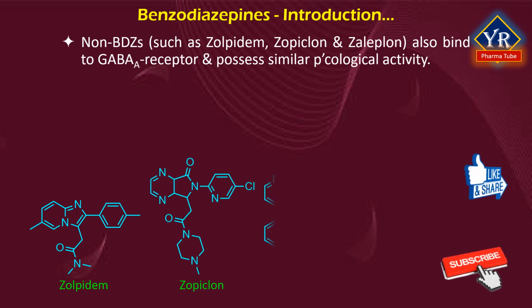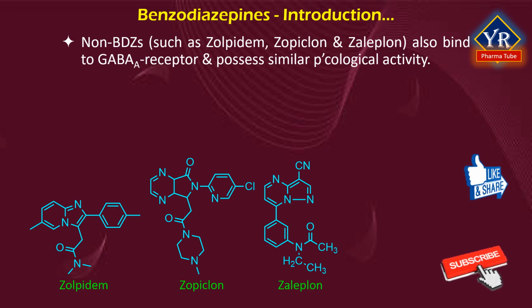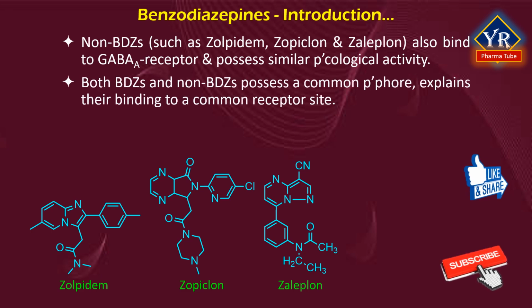Non-benzodiazepines also bind to the benzodiazepine binding site on the GABA A receptor and possess similar pharmacological properties. While the non-benzodiazepines are, by definition, structurally unrelated to the benzodiazepines, both classes of drugs possess a common pharmacophore, which explains their binding to a common receptor site.